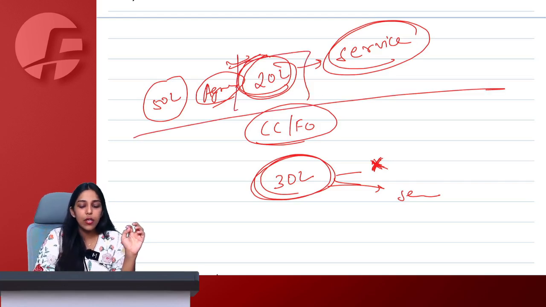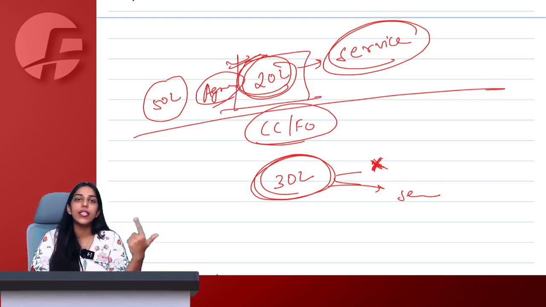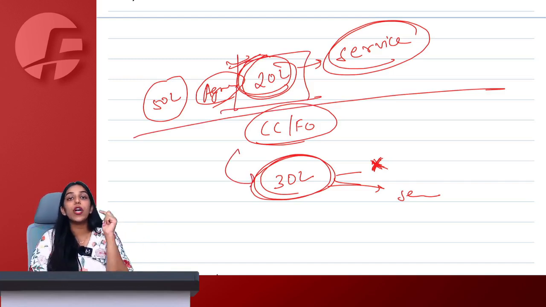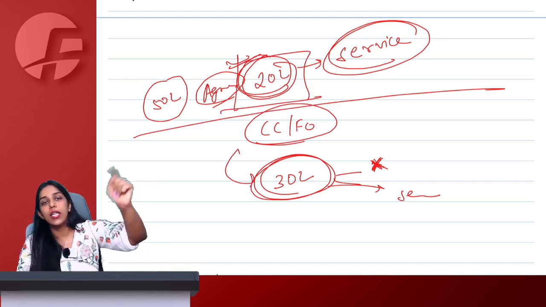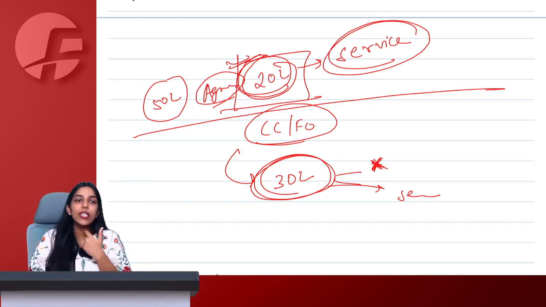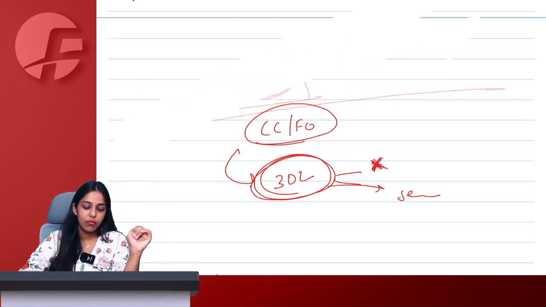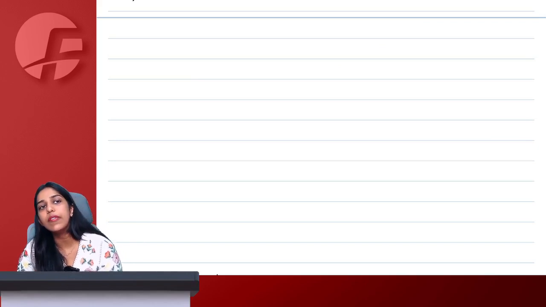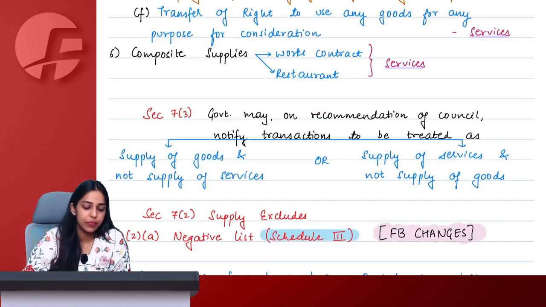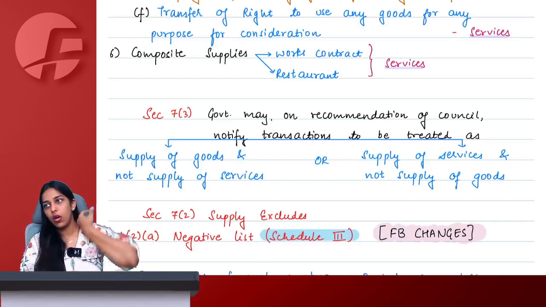But for this, we are absolutely clear. Whatever we pay before CCFO, it is a service only. Whatever we pay after, if the contract was already entered into earlier only, then you can treat it as supply of service. If the contract was not entered into and everything was paid after only, then it is not a supply. Okay, majority people go by the contract, that since the entire contract was done earlier, we will consider everything as supply. Majorly, that is being practiced in the industry. Okay, ma'am. But ICI will not ask you because there is ambiguity.